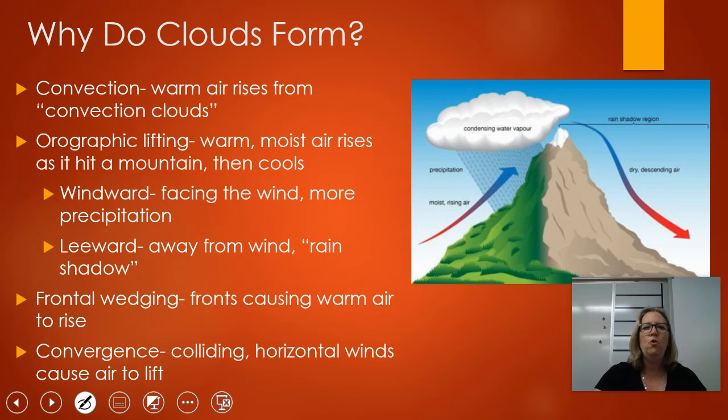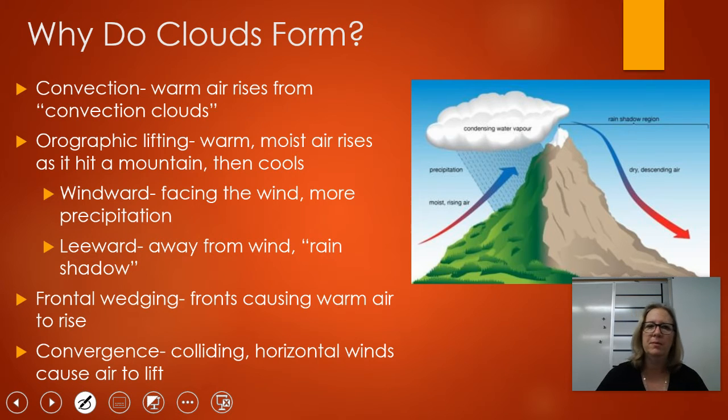And all four of these reasons, convection, orographic lifting, frontal wedging, and convergence, all result in warm air rising, taking moisture with it. It gets cooler as it goes up into the atmosphere, allowing that moisture, that water vapor to condense and form clouds. As the condensation keeps going, the droplets of water get bigger and precipitation can fall, okay? But there's different ways that warm air might rise.